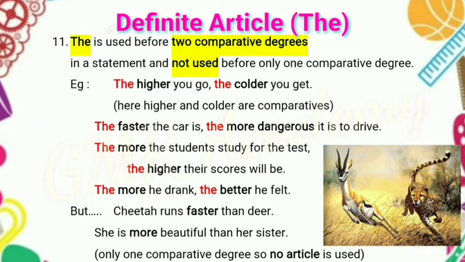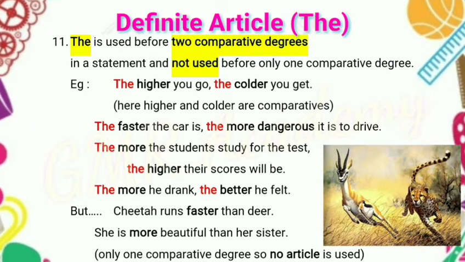Next example: the faster the car is, the more dangerous it is to drive. The more the students study for the test, the higher their scores will be. The more he drank, the better he felt. So here, two comparative degrees in the statements, so we should use definite article the before them.